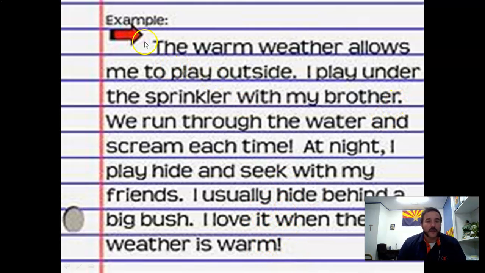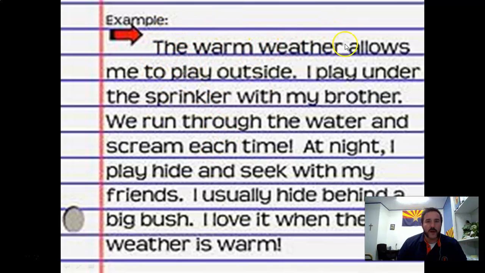Take a look. If you're wondering what this paragraph is going to be about, don't start in the middle. Don't start at the end. You start at the top. The topic sentence, which tells you the main idea. That gives you the clue. That signals what this paragraph is going to be about.